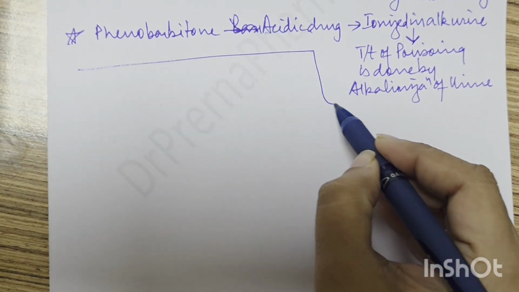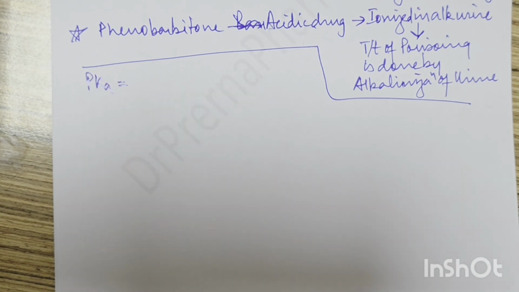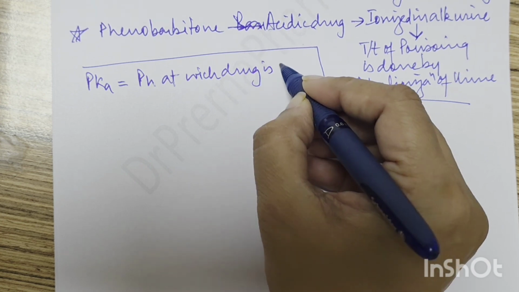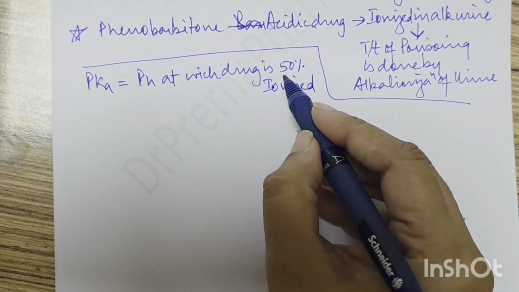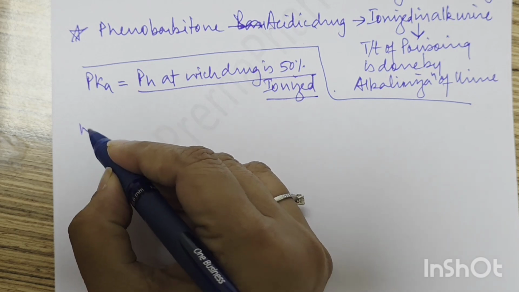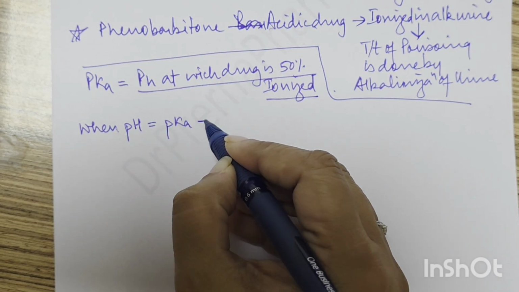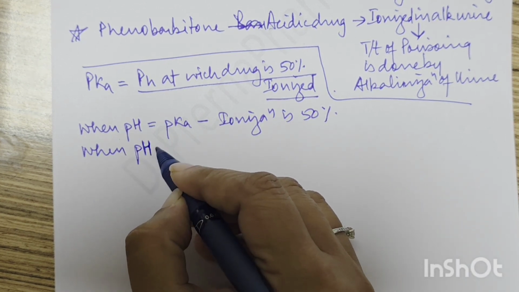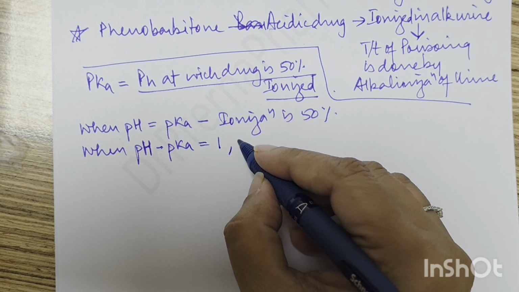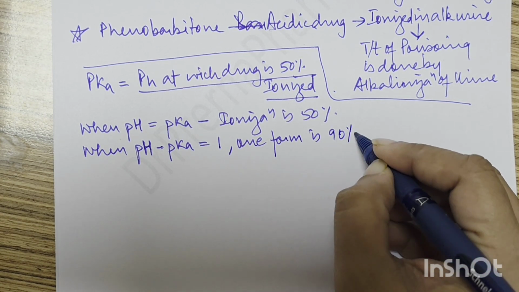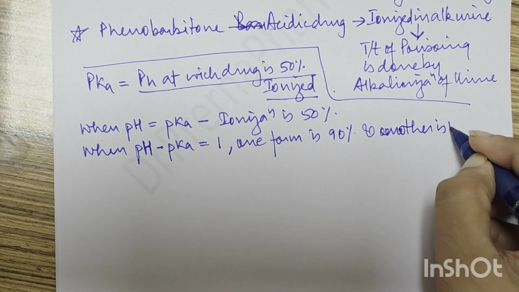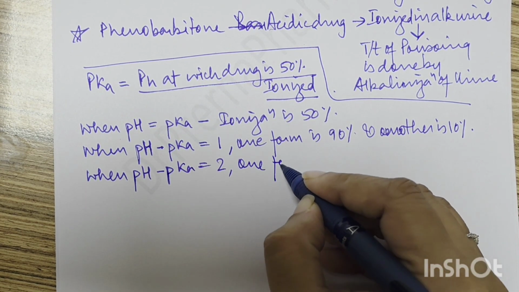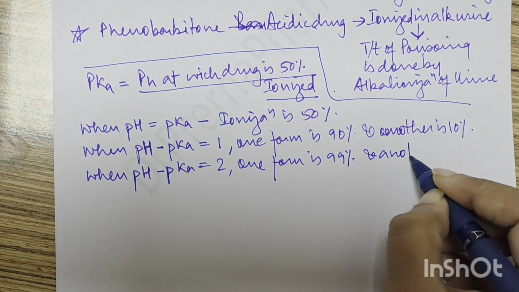Now moving forward, we have a very important concept to discuss, that is pKa. Now what is pKa? pKa is the pH at which the drug is 50% ionized. Okay, so understand this concept. So when pH is equal to pKa, ionization is 50%, right? When pH minus pKa is equal to 1, then one form is 90% and another is 10%. When pH minus pKa is equal to 2, then one form is 99% and another is 1%.